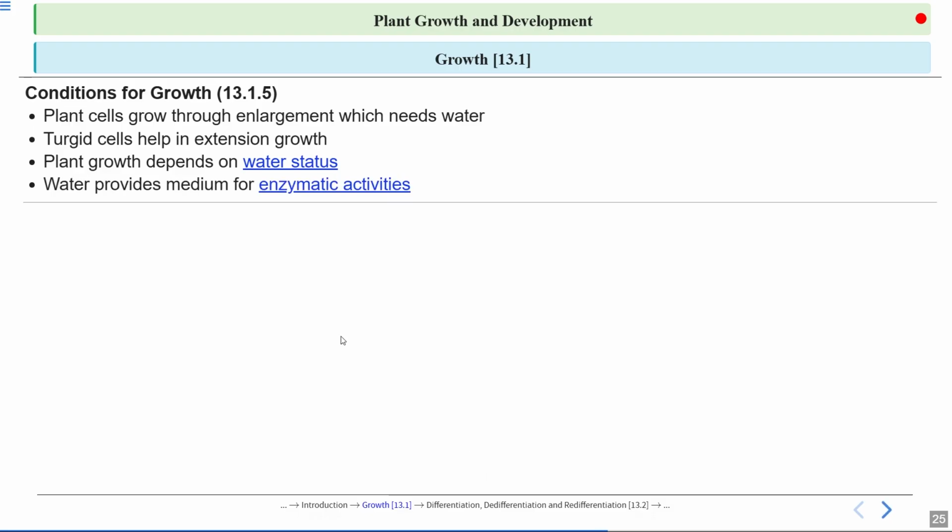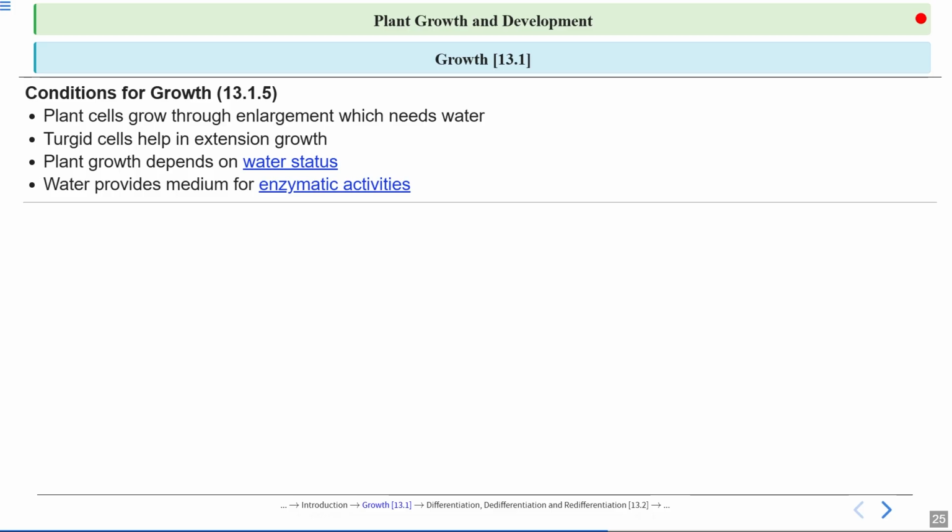Conditions for growth. It will cover section 13.1.5. Plant cells grow through enlargement, which needs water. Turgid cells help in extension growth, and plant growth depends on water status. Water provides medium for enzymatic activities. So we require different conditions for growth of plants. And the primary thing that they need for transportation, for exchange of gases, for everything is water.